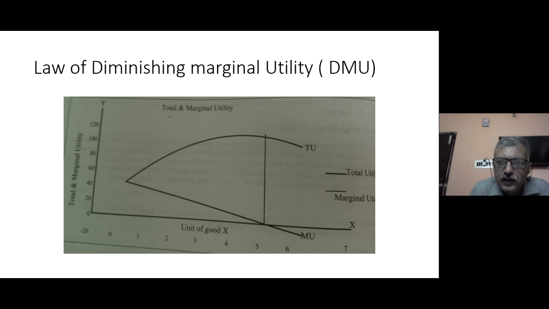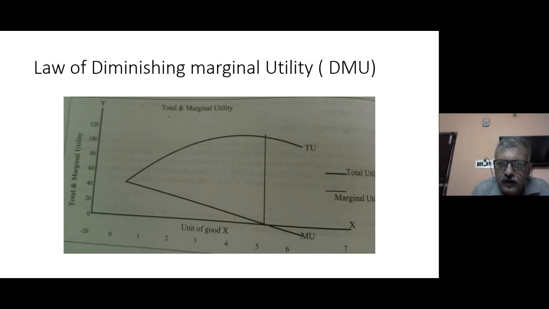The total utility keeps on increasing to that quantity where your marginal utility is 0. So slope number 2. And thereafter, even if you increase further consumption of goods, you are not going to be benefited. Rather, the marginal utility becomes negative, and hence the total utility starts declining.